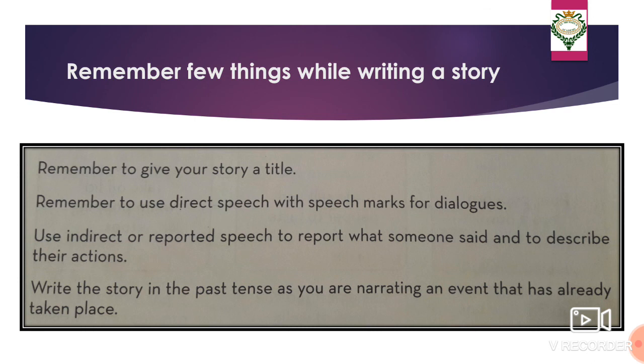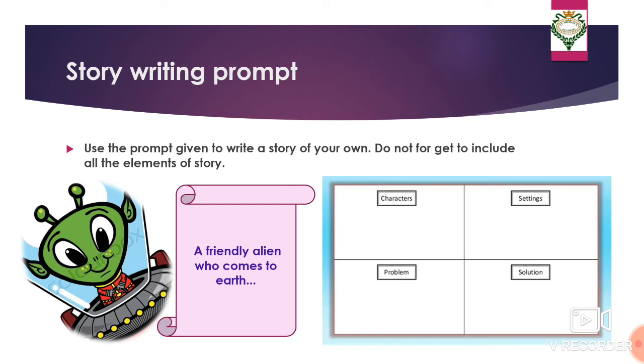So now I think you know how to write a story. Now all of you become a little creative and use the prompt given over here to write a story of your own. Now what is the prompt? A friendly alien who comes to Earth. Now how are you going to write a story with this prompt? First you have to think of the characters. One character is mentioned over here, a friendly alien. Now you must include other characters also.